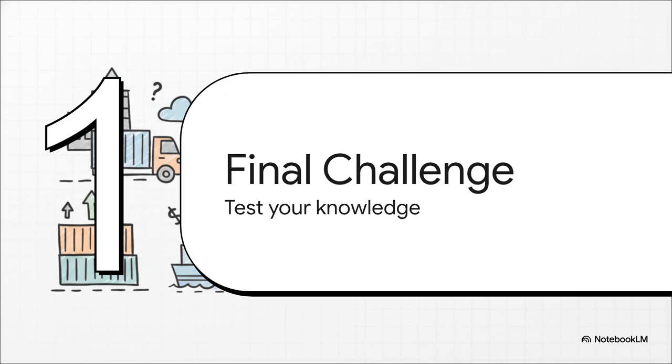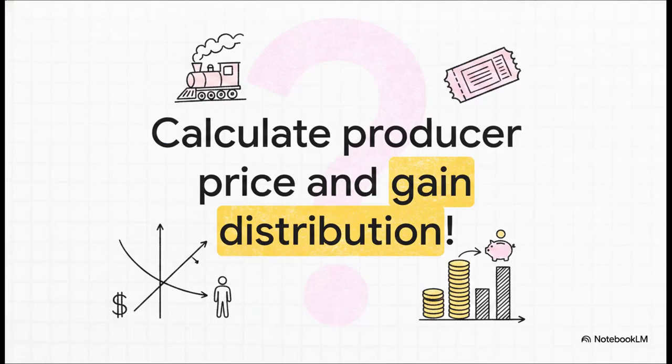Section 6. Your final exam challenge. Okay, let's say the original market equilibrium price for a train ticket is $10. The government steps in and provides a $3 subsidy. As a direct result, the new price the consumer pays at the ticket booth falls to $8. Here is your final challenge. Calculate the producer's effective price, as in, how much are they actually taking home per ticket now? And secondly, identify the gain distribution. Out of that $3 subsidy, exactly how many dollars did the consumer gain and how many did the producer gain? Think about the math here. Think about those shifts. Grab a pen, draw out the curves, and work it out.